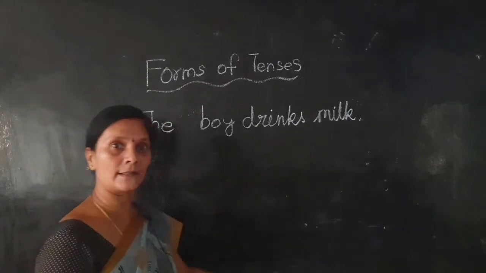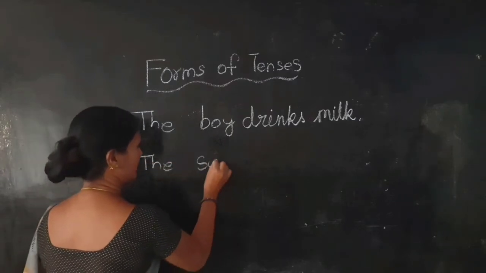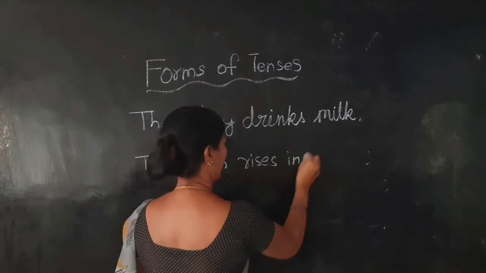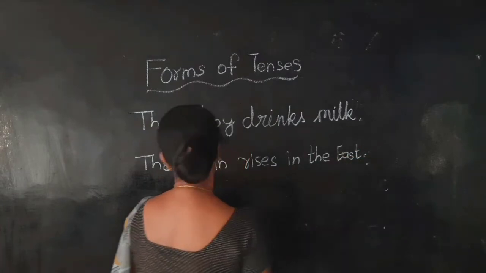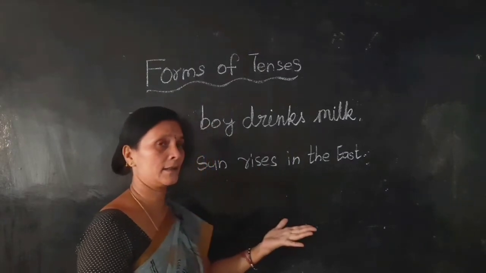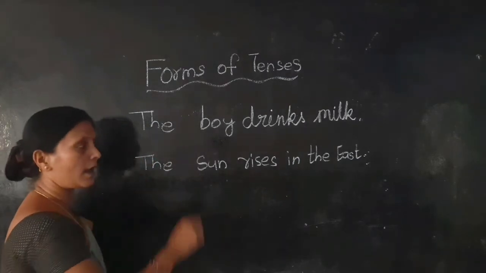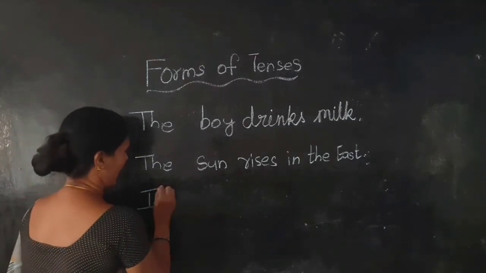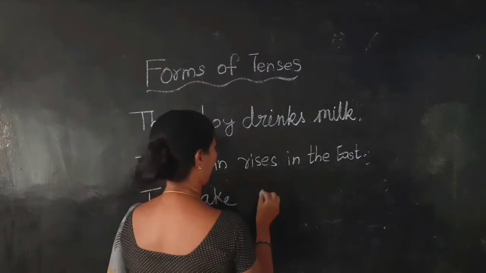Now I am giving another example. See, the sun rises in the east. Always the sun rises in the east. Okay? That is universal truth. These all are universal truth. I take breakfast.